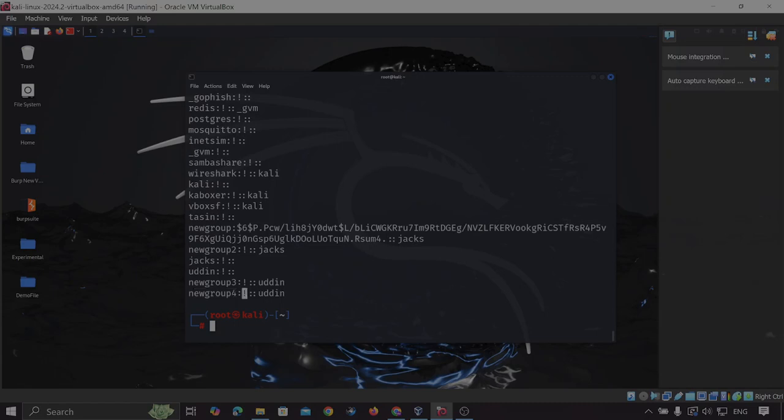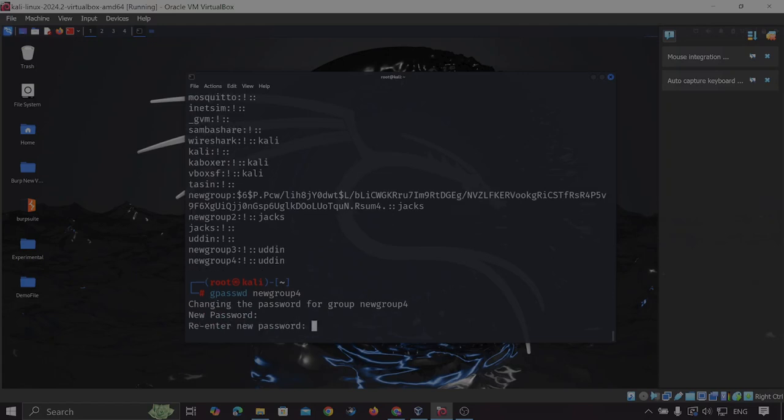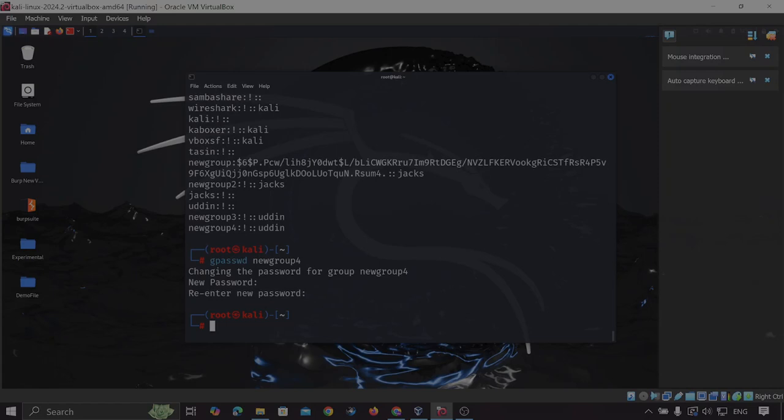Now I want to set a password for this group. How can I do that? Simply I have to write gpasswd and the name of the group. In our case I want to set a password for this group, so I have to put the name of this group, new group 4. If I press enter, it will ask for a password. Now let me put the password and write it again. Now the password is set.